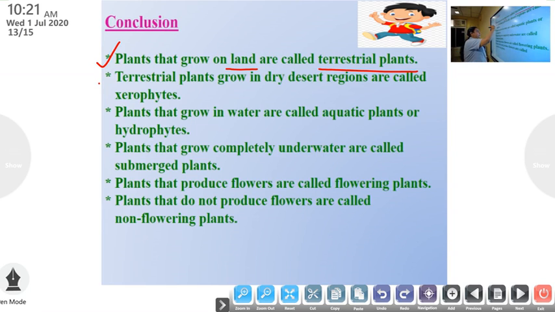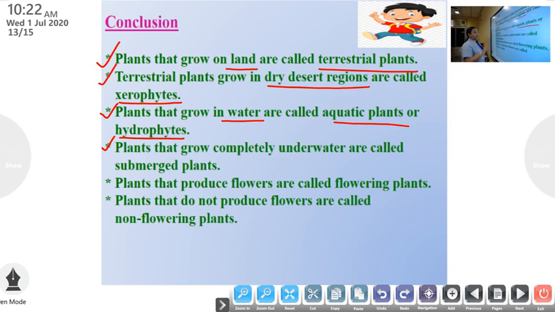Second point, terrestrial plants that grow in dry desert regions are called xerophytes. Third point, plants that grow in water are called aquatic plants or hydrophytes.